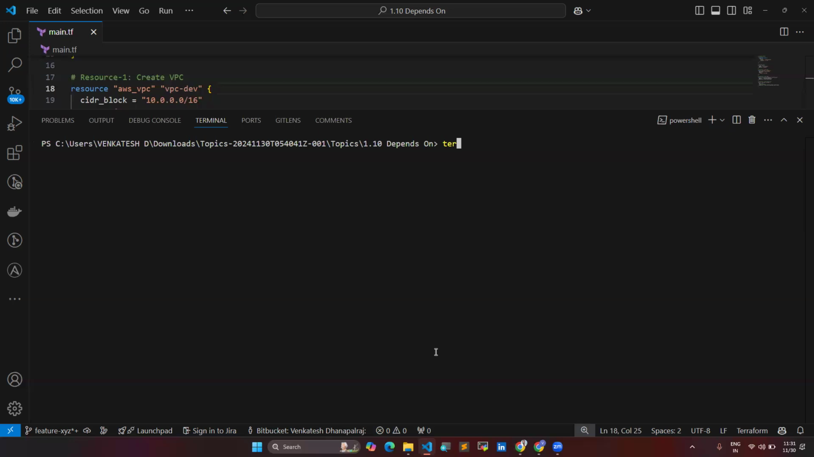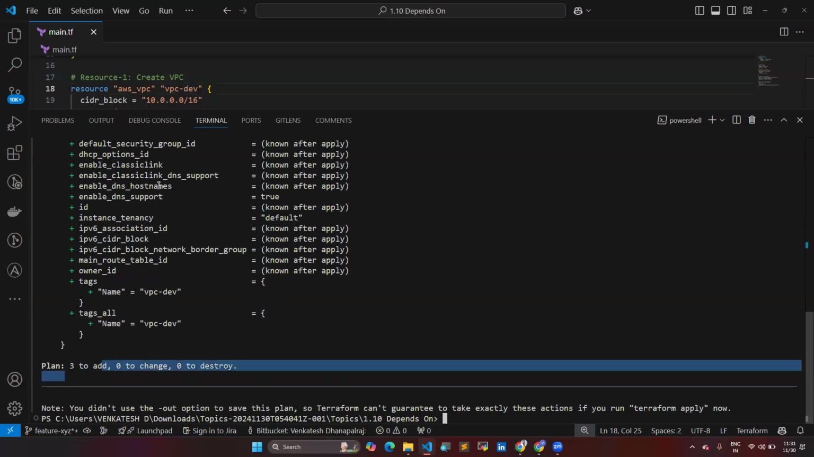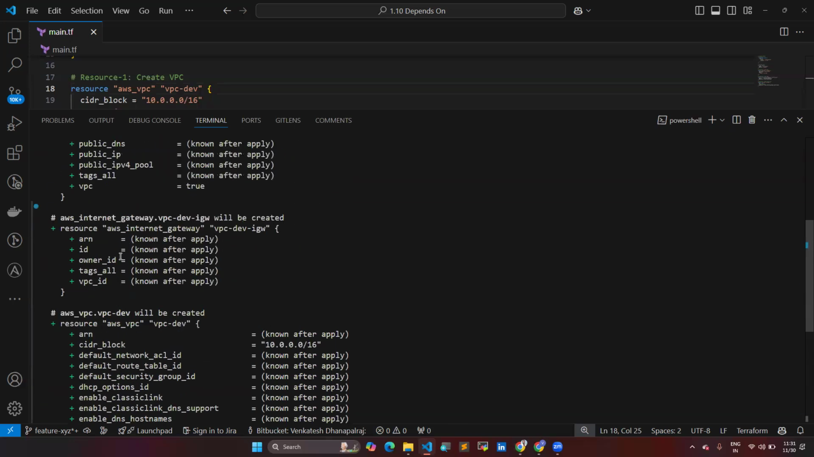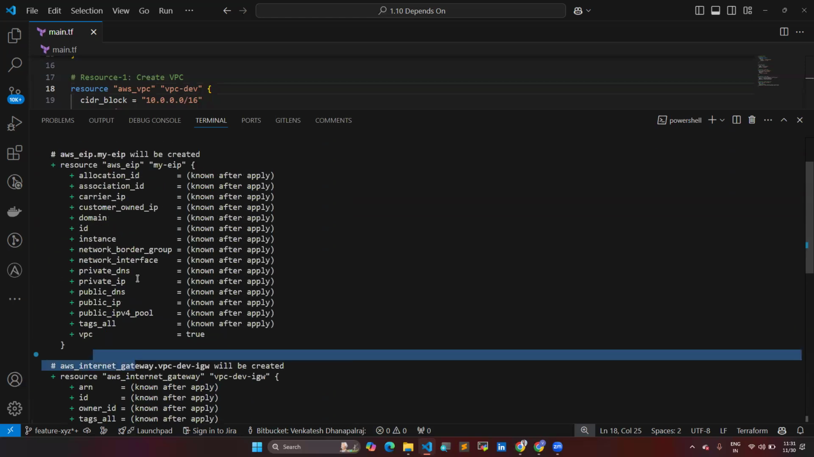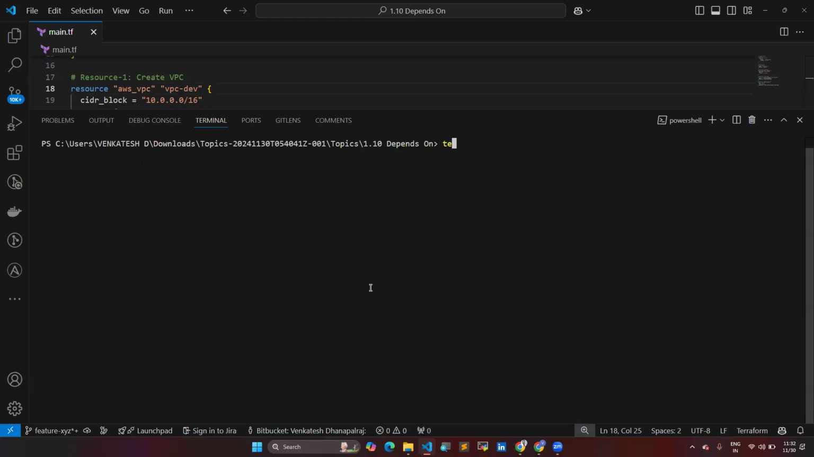Now we are going to run terraform plan. Once we run terraform plan, it will show you all the resource creations we have defined in our configuration file. A total of three resources are going to be added: the VPC, the internet gateway, and then the elastic IP. Now we are going to run the terraform apply command.